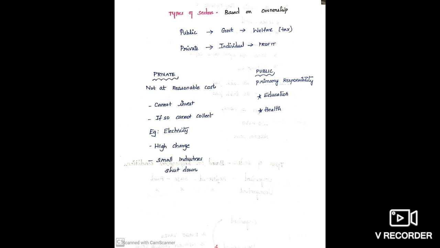So to those people, the government should give healthy food through PDS, the public distribution system. In the public distribution system, the government is purchasing crops from the farmers at minimum support price. After that, they are selling those crops to the weak people, that is poor people, at a fair price, which is lesser than the market price.